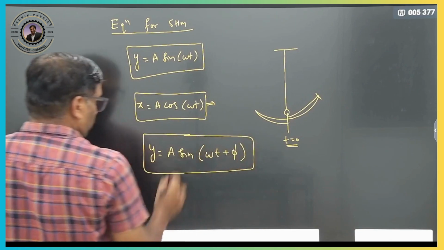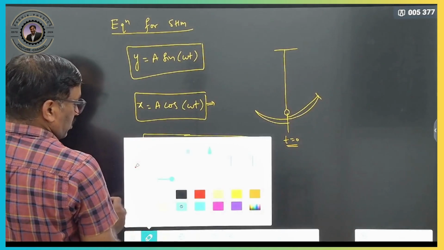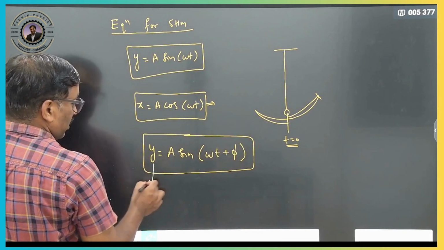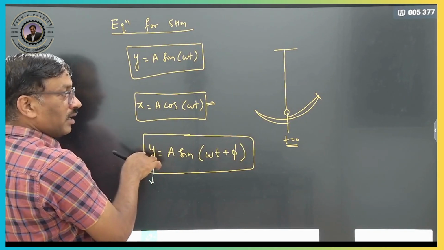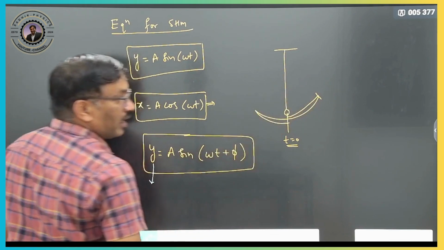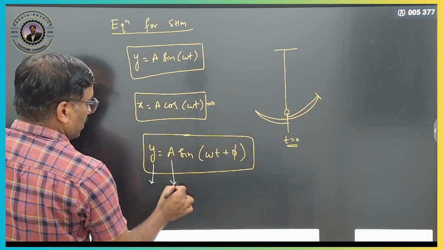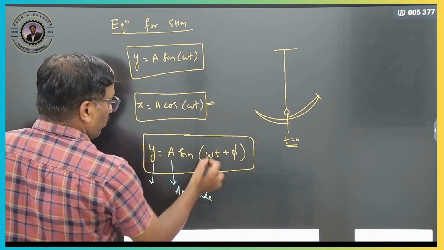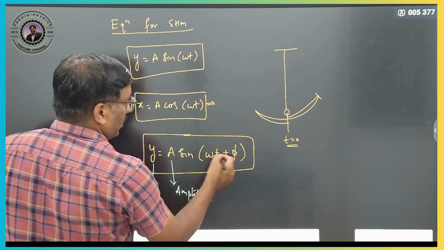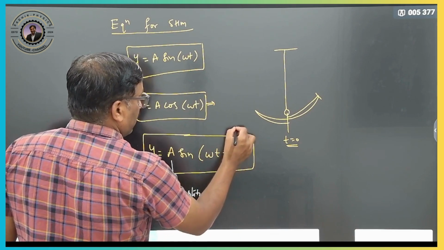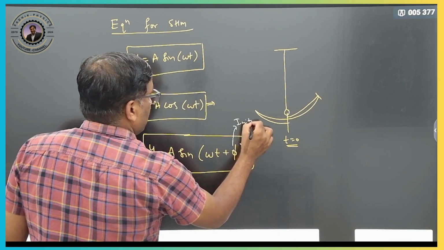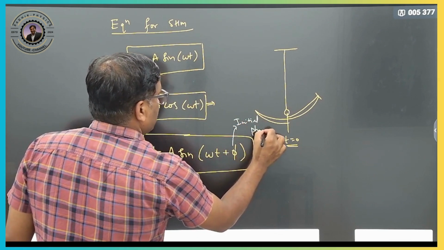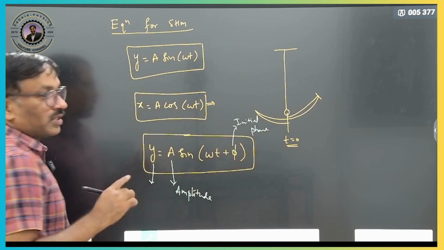Here these terms you need to understand very clearly. What are these? This y gives us the position of the particle, where it is. A is nothing but the amplitude, omega is nothing but the angular velocity. This phi is nothing but the initial phase. Initial phase means at what angle you started.